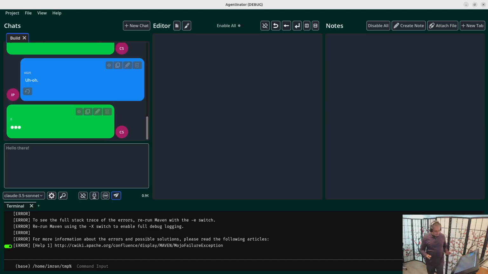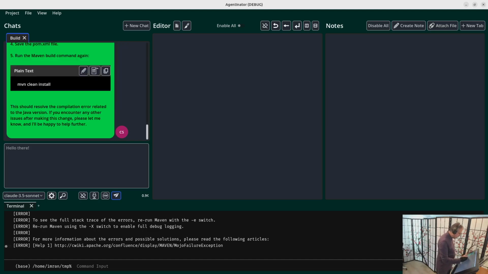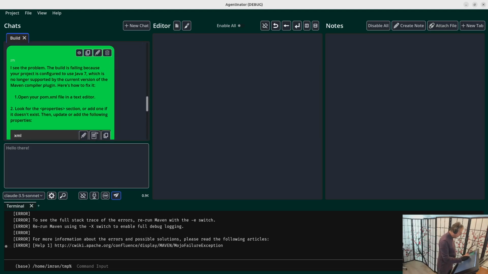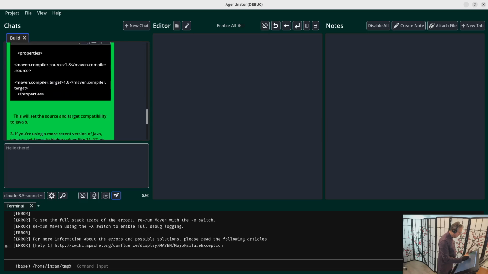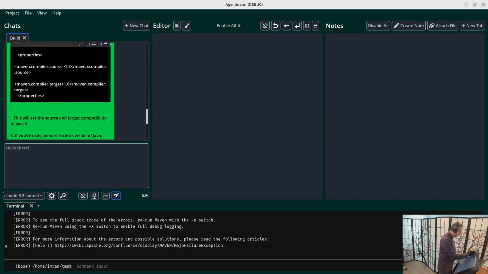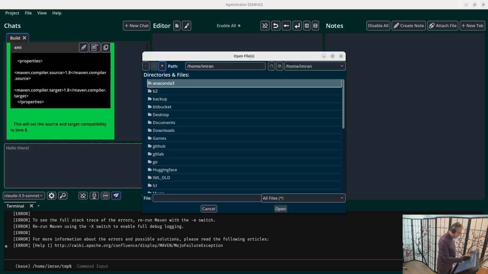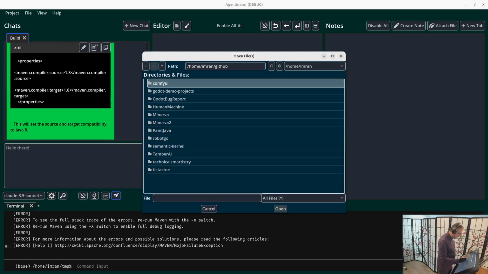No cutting and pasting between this and ChatGPT. Just select the turn with that green glyph there, and it'll tell me what's wrong. Oh, your POM file is what's wrong. You need to add this property. Okay, let's go find that POM file.